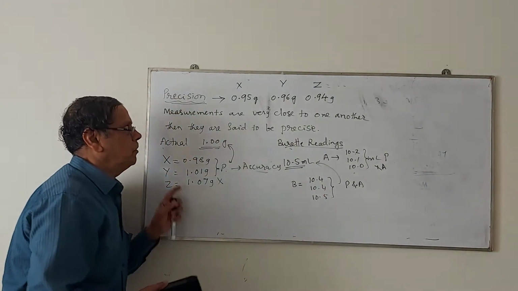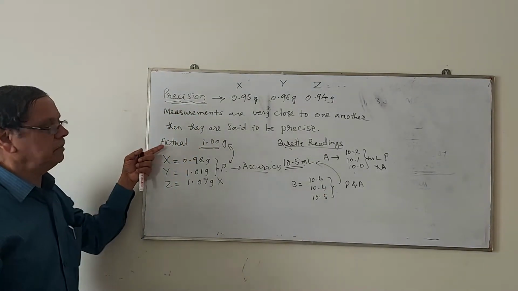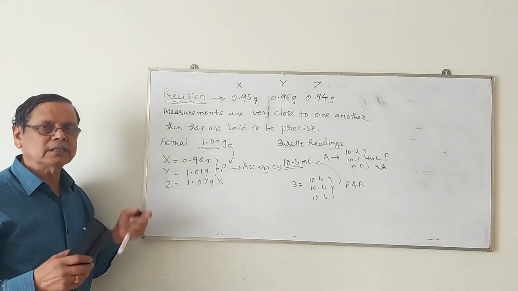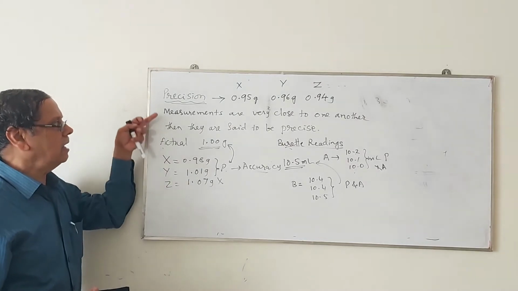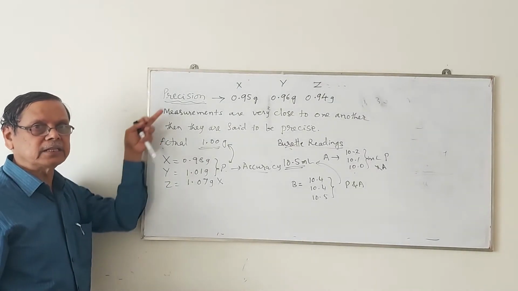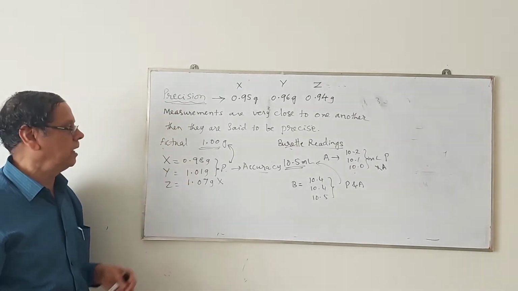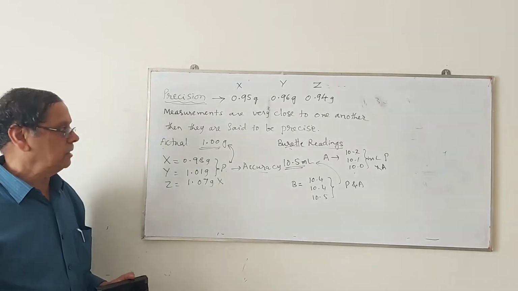Okay, so that is about one more important term in the measurements. This is actually analytical chemistry. Analytical chemistry gets these two words, precision and accuracy.